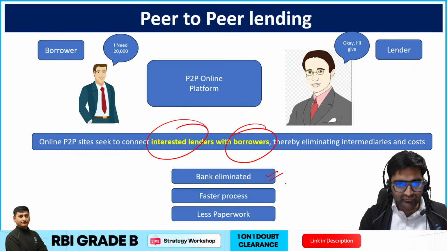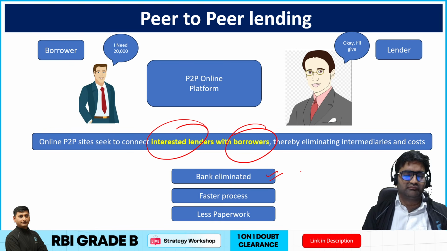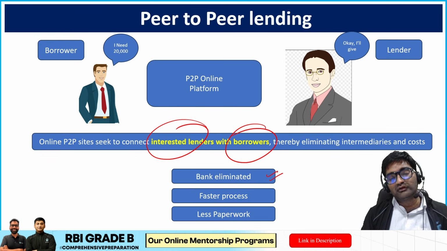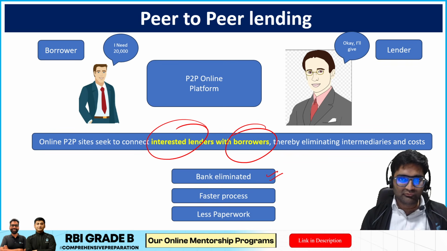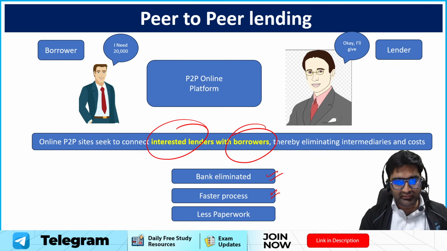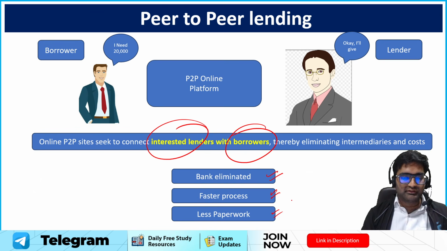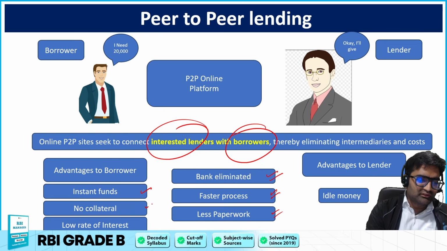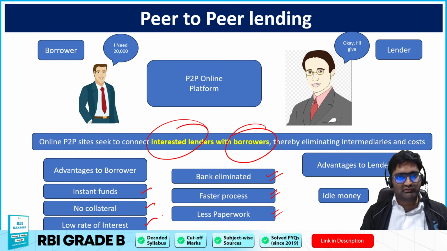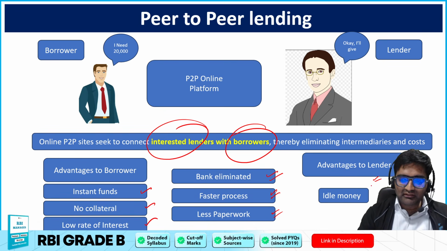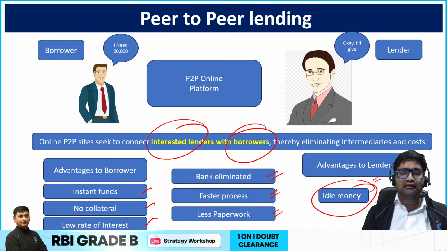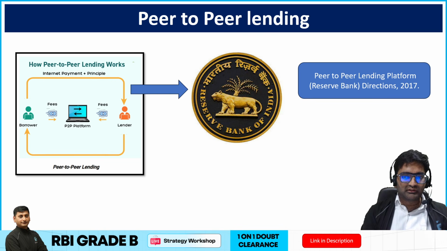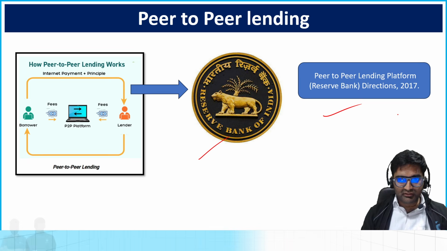A bank is not required over here. A bank entity might be one of the lenders, but the bank is not doing its activities to give the loan. The platform itself is doing all the marketing and so on to connect them. It is a faster process and there is less paperwork. The advantages to the borrower include instant funds, no collateral, and a low rate of interest, whereas the lender has some idle money, and that money is getting used in a very institutional manner. Also, it is regulated by RBI, so nothing to worry about, right?